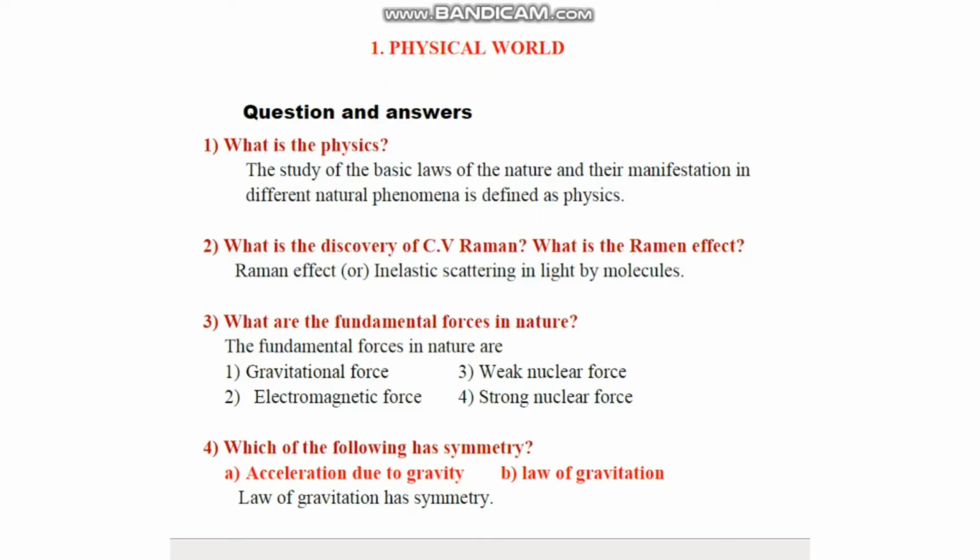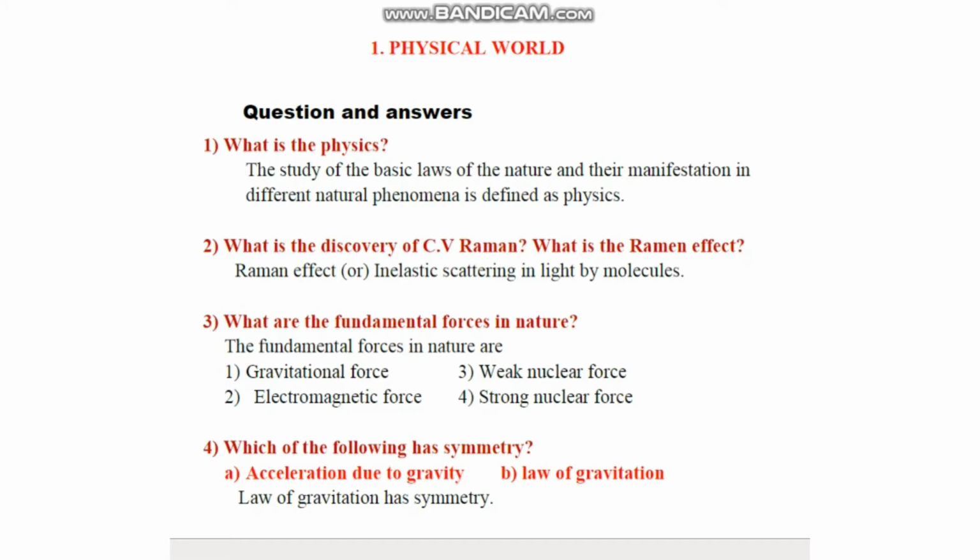Okay, students, this is the first year physics syllabus, first lesson. The lesson is the physical world. This lesson will contain a total of 5 very short question answers. The weightage of this chapter is only 2 marks. The first question is, what is physics?